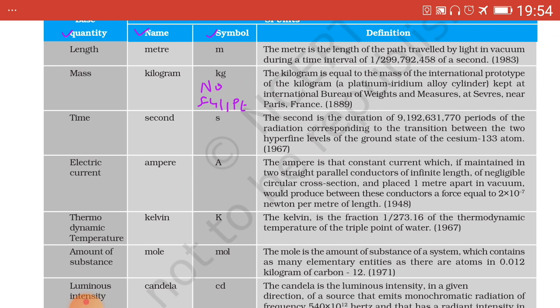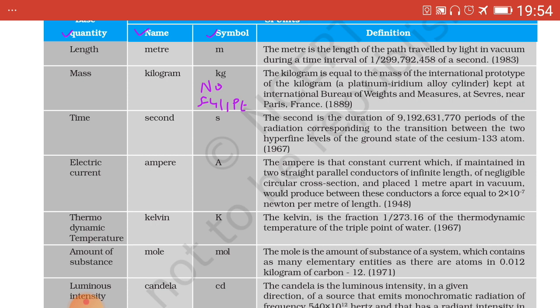Second, no full stop should be placed within or at the end of the symbol of a unit. We have already seen in the example of kg. It should be written only as capital K, small g, without any full point.